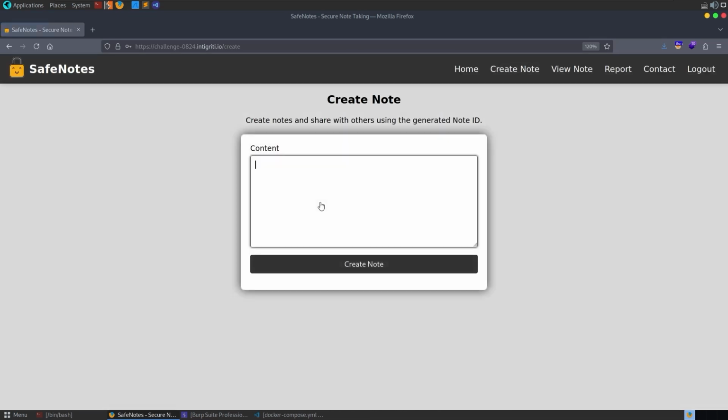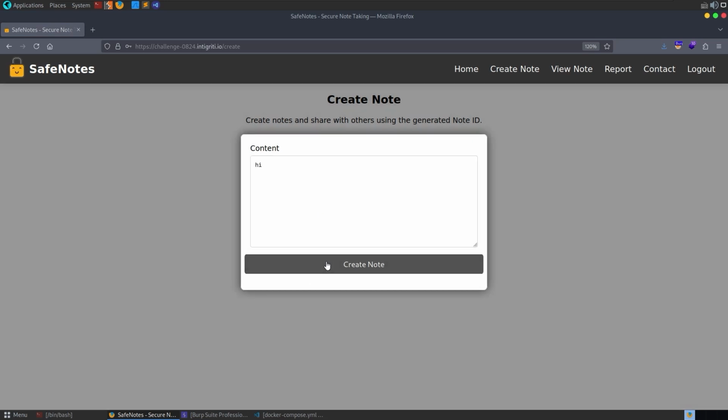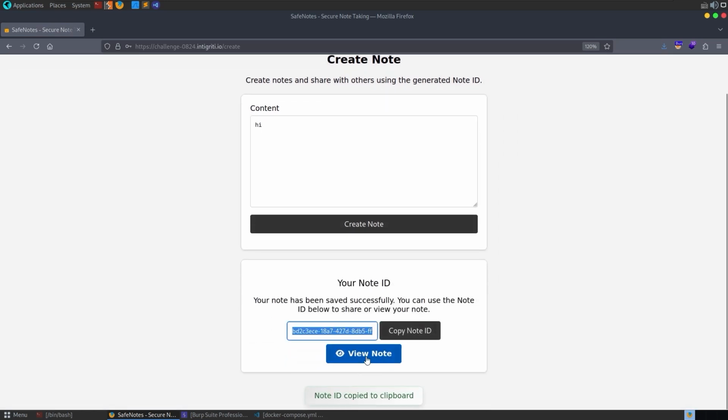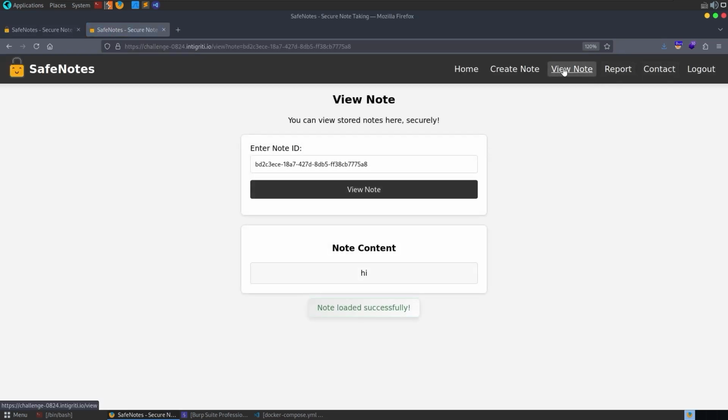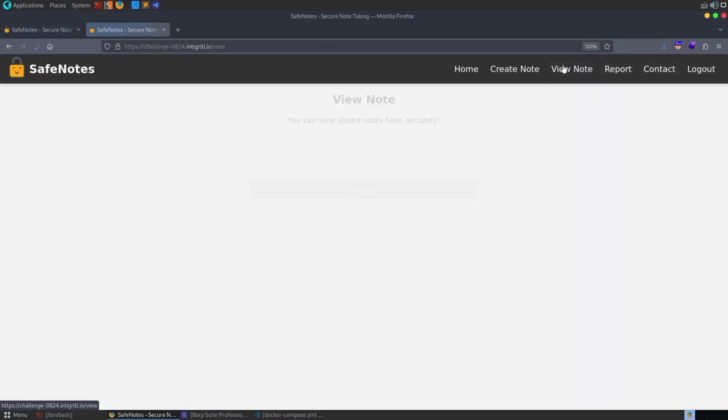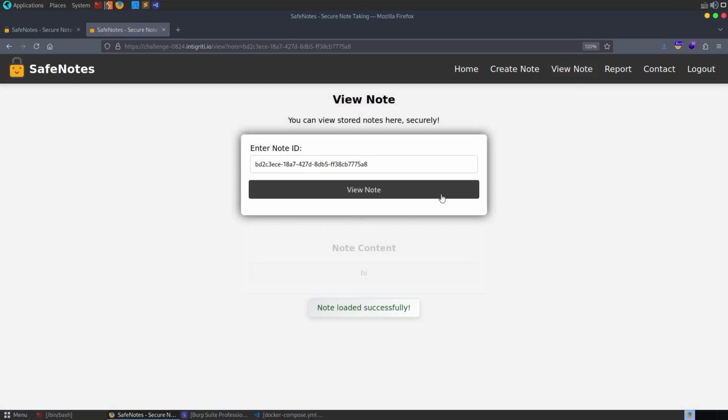The first one is create a note. I'm just going to put in here, hi, create, and it gives us a note ID, and we can copy the note ID. We can view the note, which takes us through to this view page. So yeah, we could just take a copy of that. We could also go here, view note, paste that in, and then view it.